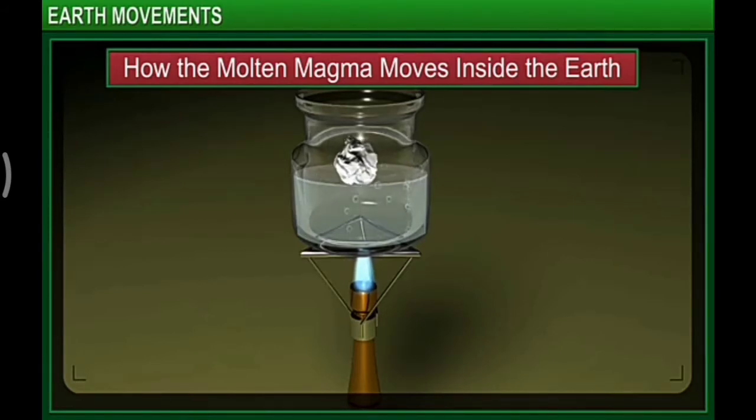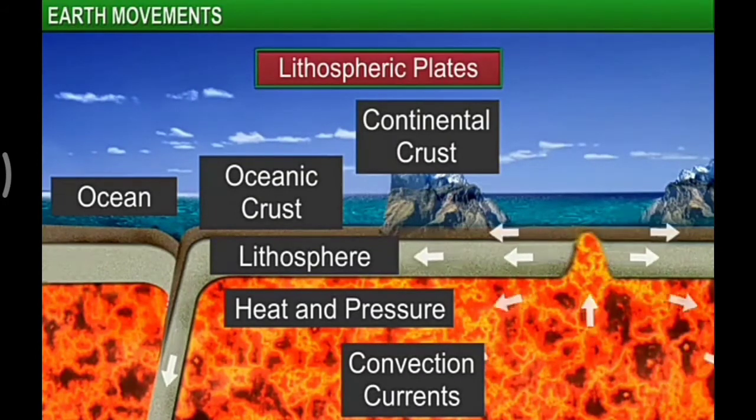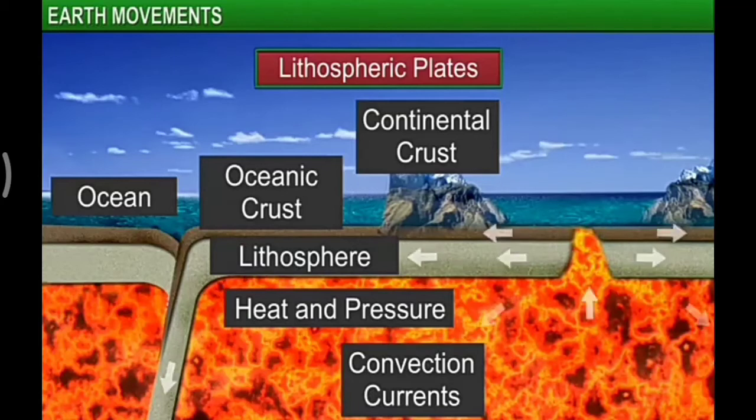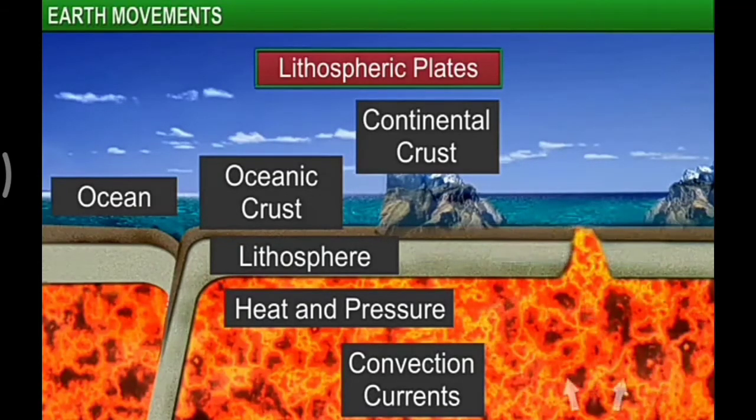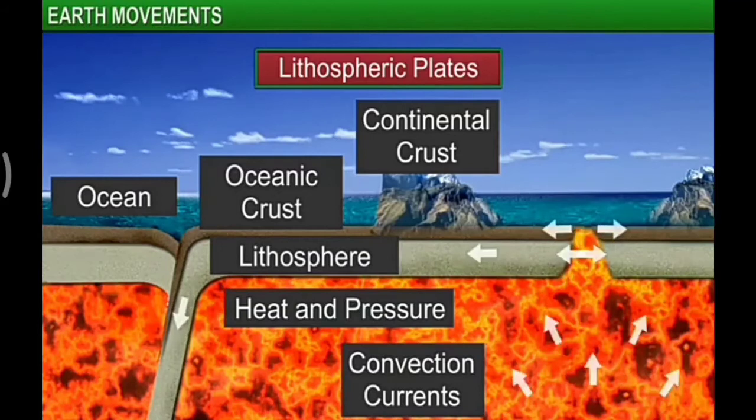However, after a while, the crumpled piece of paper starts sinking with the cooler part of the water. The movement of the mantle inside the Earth follows a similar pattern. This leads to the movement of tectonic plates and changes on the surface of the Earth.